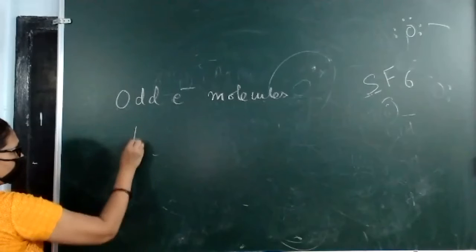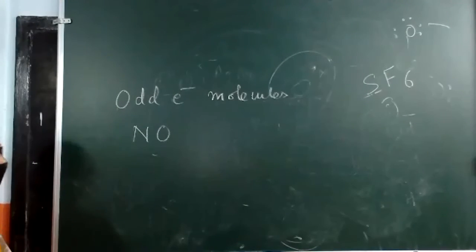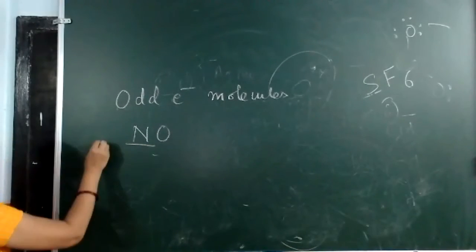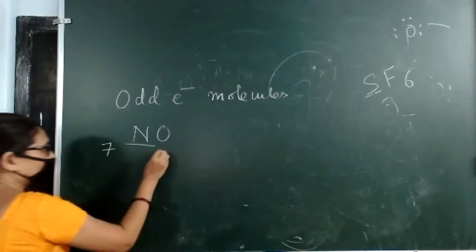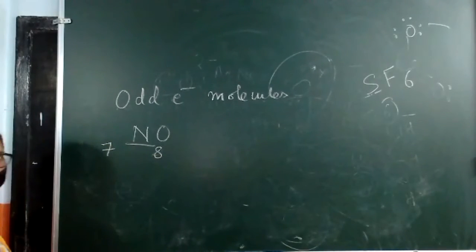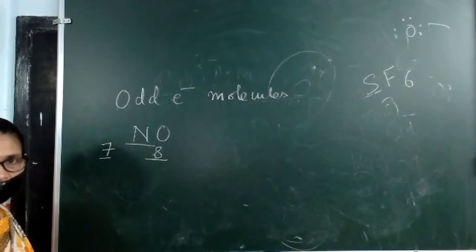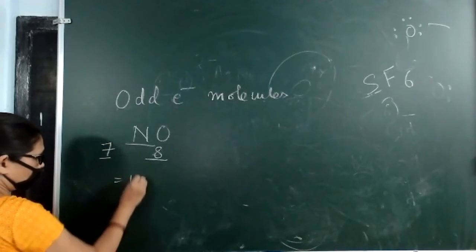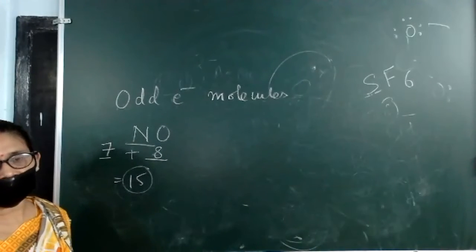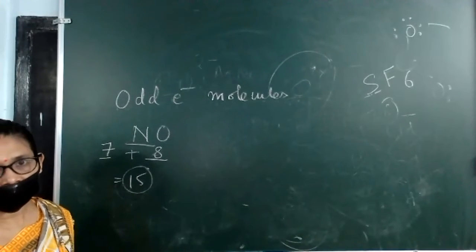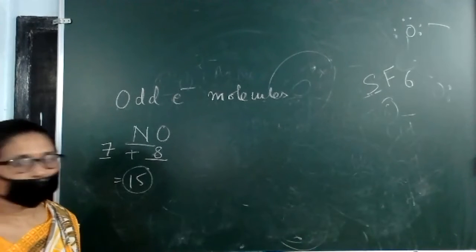For example, NO. Nitrogen, its atomic number is 7. The atomic number of oxygen is 8. If you take the sum, you are getting 15. So the total number of electrons is coming odd.